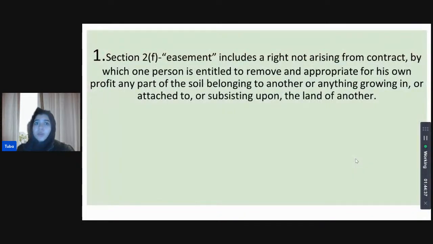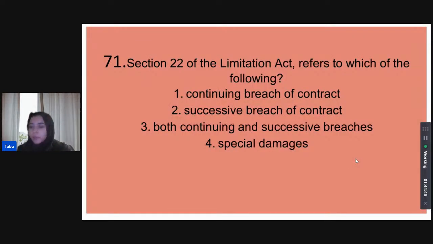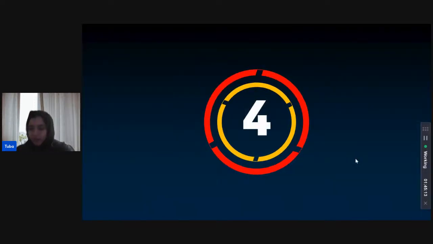That is correct. Section 2(f) does state that easement, it defines easement in the same manner. Now, we'll take a brief break after this question and then we'll discuss the remaining 9 questions. Section 22 of the Limitation Act refers to which of the following? Now, what does Section 22 deal with? Does it deal with continuing breach of contract, successive breach of contract, both continuing and successive breach of contract, or does it provide for special damages? Section 22. All right, continuing breach of contract is Priyanka's answer.